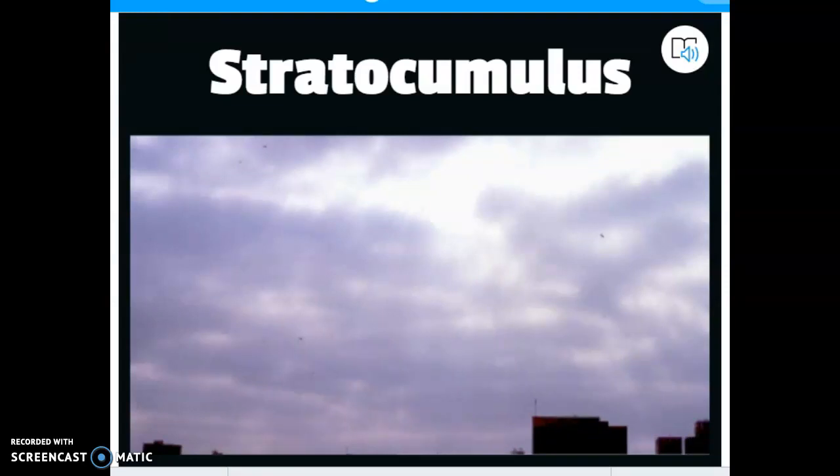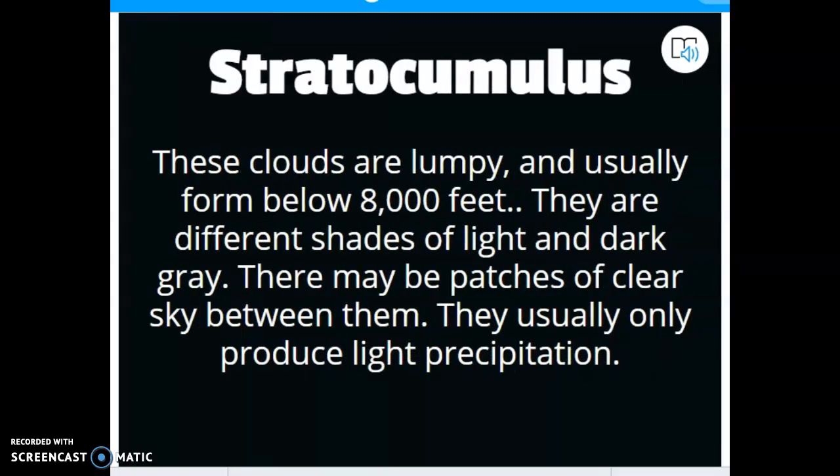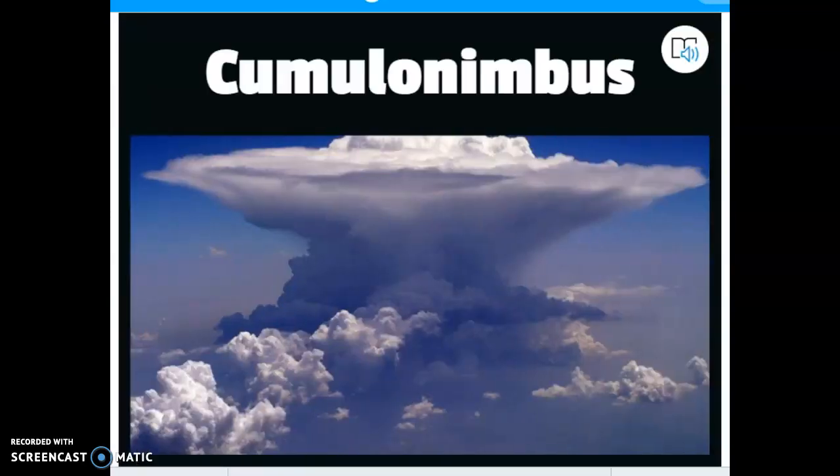Stratocumulus, again, remember strato is just a low-lying cumulus cloud. I'm going to be very honest with you. When we pulled this picture up, I don't know that I would have labeled that anything other than a stratus cloud. But if you happen to be a weather person or meteorologist, maybe you can tell a huge difference in stratus clouds and stratocumulus. But again, don't have to know this one. Not a big deal.